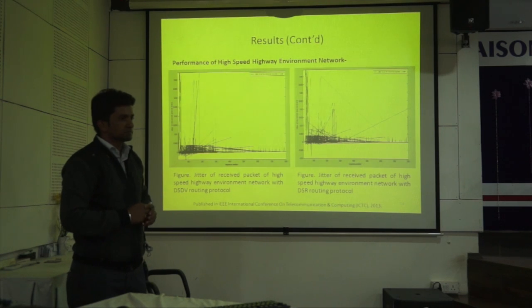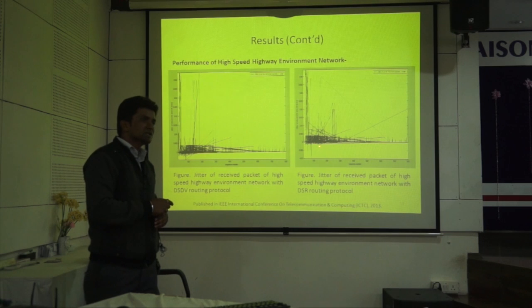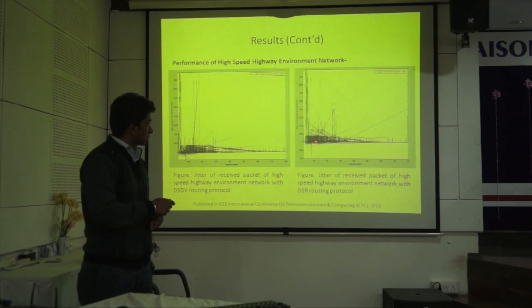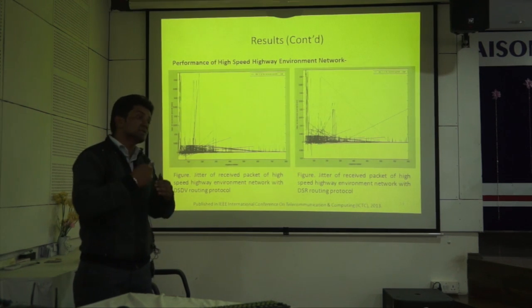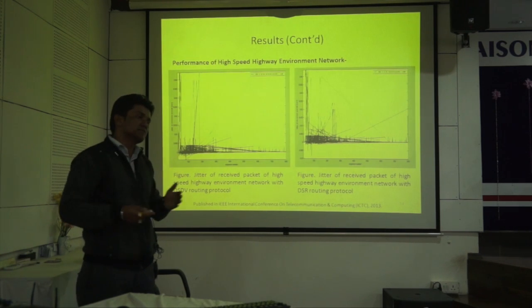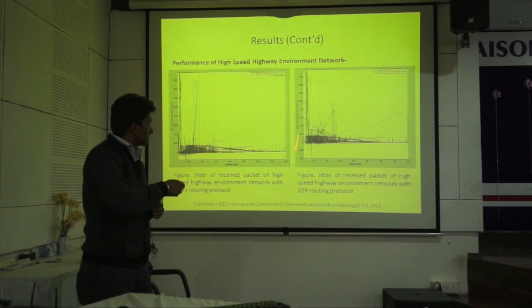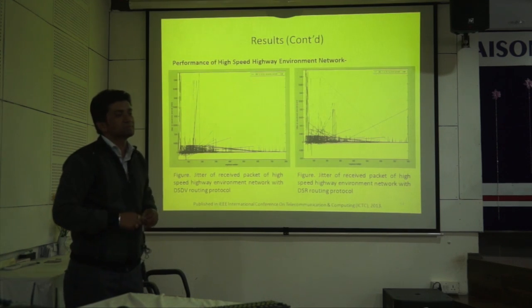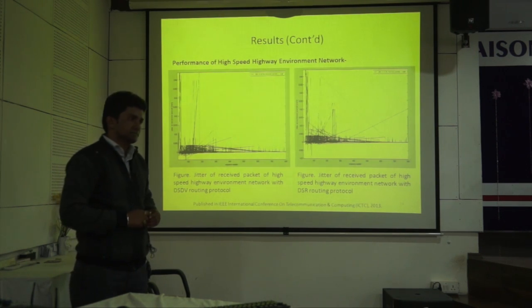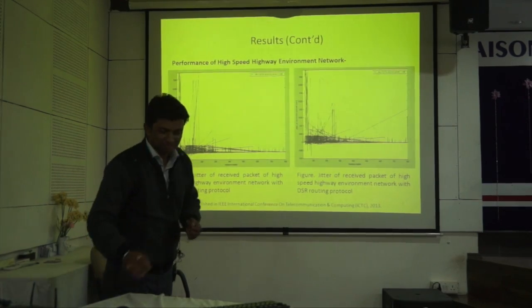Okay, but the figure is a bit complicated. Sir, this figure is complicated because in this short amount of time we have transmitted more than 10,000 packets. Each packet has a delay, and after the delay we calculated jitter. These are more than 1,000 values, so they are very close to each other. That's all right. My suggestion is to try to find some better way of showing that. Right. Okay, I think so. We are done. Thank you, sir.